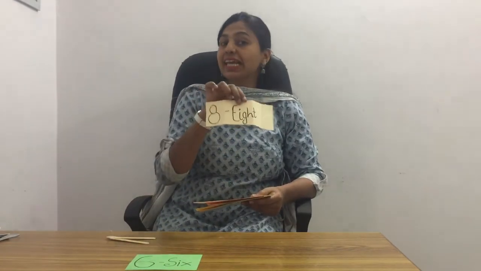I have got my first number as 6 and my second number as 8. 6, 8. Now, you tell me which number is bigger? Crocodile will eat that number only. So, the number that comes afterwards. Which number comes afterwards? 6 or 8? Yes.